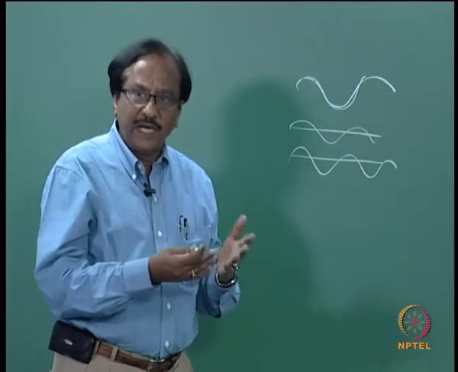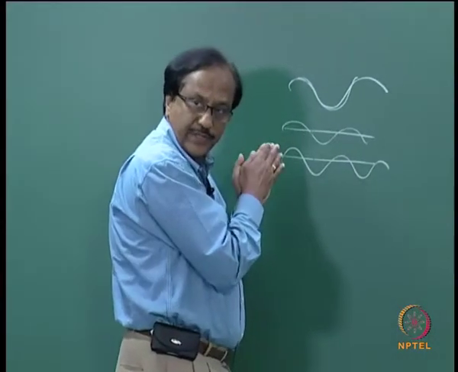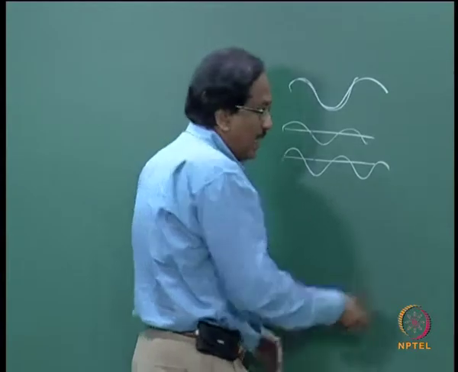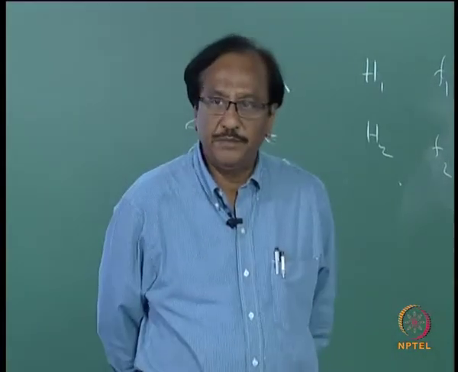When you want to have a random wave, they have to be superposed at different frequencies, and the phase has to be set as a random number.